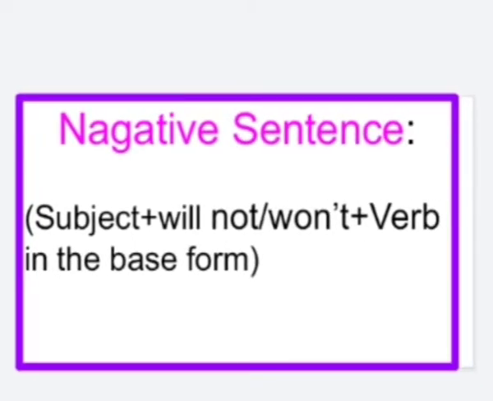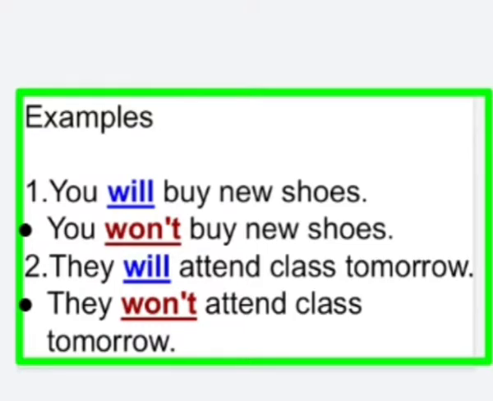Next, negative sentence. For a negative sentence, the pattern is subject plus will not or won't plus verb in the base form. Here, you remember, won't is a contraction of will not. For example, you will buy new shoes. In negative form, how can you change the sentence? You won't buy new shoes. Next, the second example: they will attend class tomorrow. In a negative sentence, you should change it to: they won't attend class tomorrow.